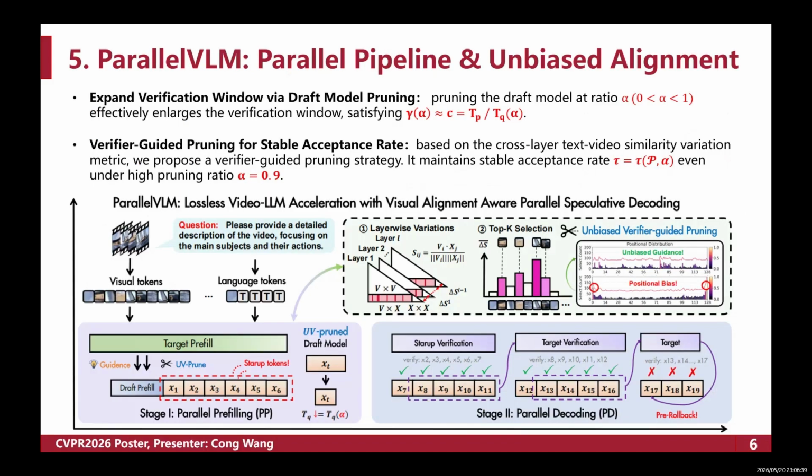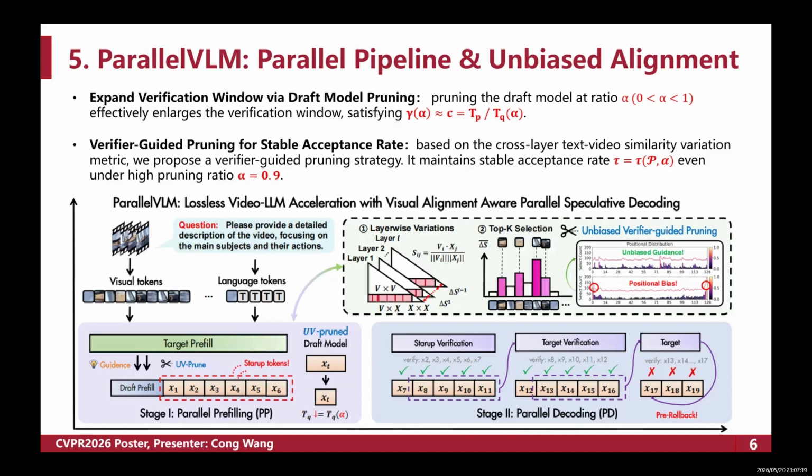So next, I will elaborate how our scheme realizes the above outstanding performance through two main designs. For the first design, we adopted an optimized parallel speculative decoding pipeline, as I mentioned before. We fully overlap the execution time of the draft model generation and the target model verification, so that we can completely eliminate the traditional mutual waiting overhead between the drafting and the verification phase.